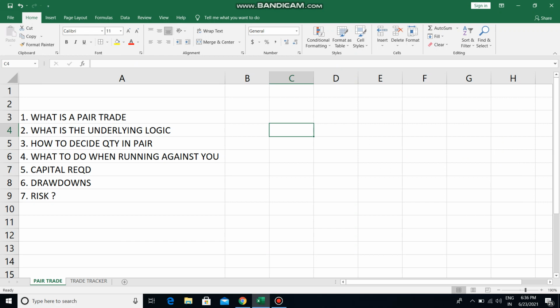Before I get into charts and everything, I wanted to explain what is a pair trade, what is the underlying logic behind pair trading, and how we decide quantity in each pair. I want to explain what to do when the pair is running against you, how much capital is required, and also talk about drawdowns and risk involved in pair trading. Okay, so this is just a strategy, just an idea.